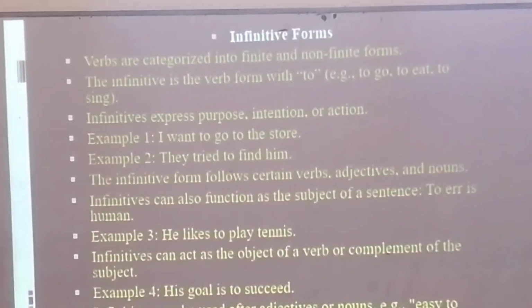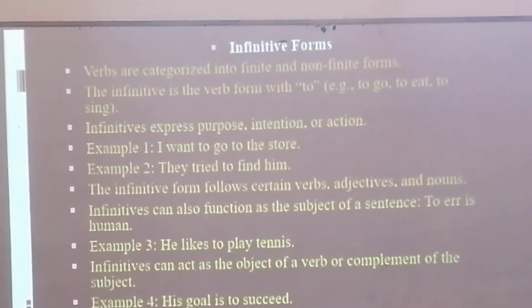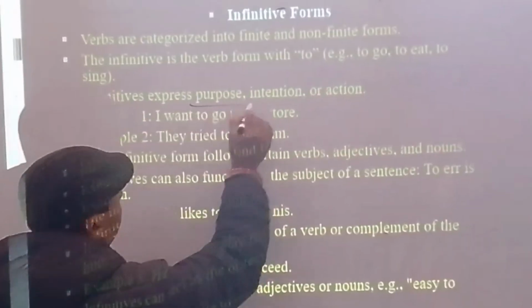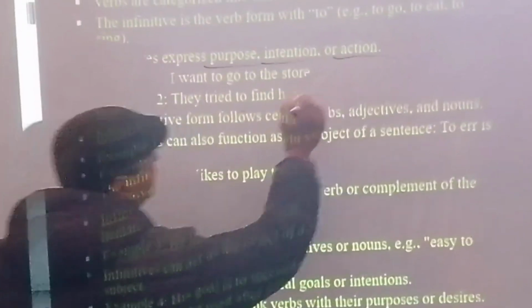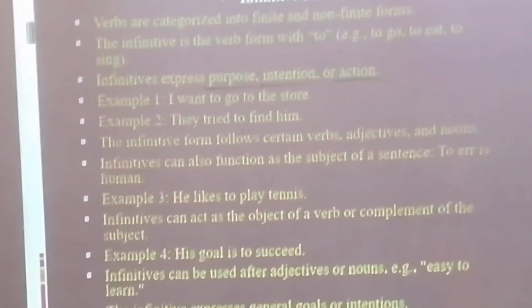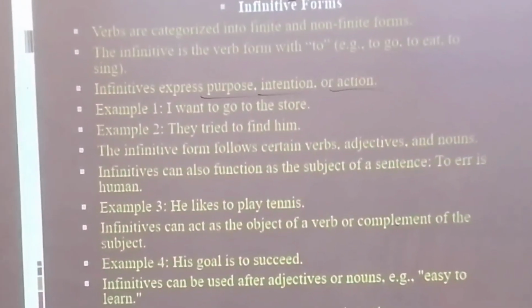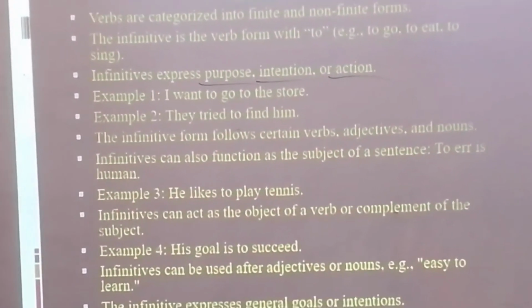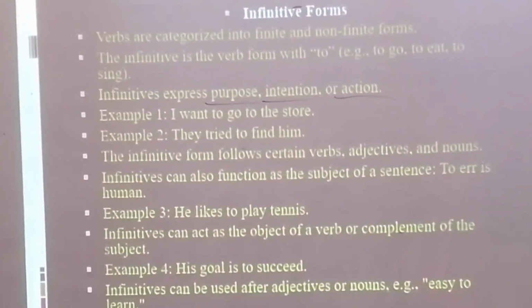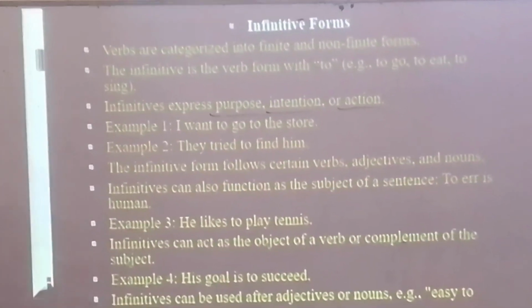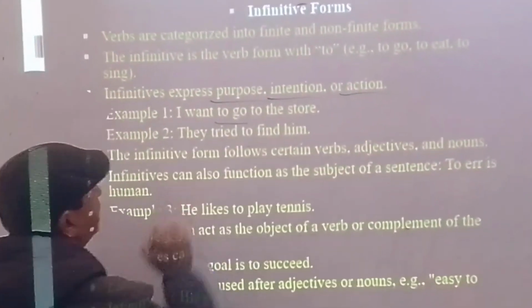Next one, infinitives express purpose, intention, action. What do they show? Three things. Number one, purpose. Number two, intention. Number three, action. Clear? I want to go to the store. Which one is the infinitive? Raise your hands. Hold your horses. To go is the infinitive over here.